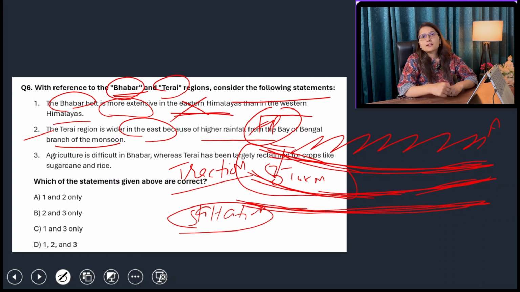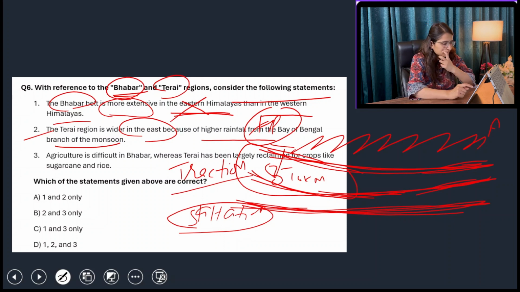Bhabar is known as the river disappearance zone because there is the presence of multiple rock surfaces or larger rocks. So it is a kind of area where the river is flowing in between the rocks and pebbles and gravels. Okay, so this Terai is known as the zone of river reappearance because here the size of rocks is very small, and that's why the river is shown to have reappeared in this area. So statement number 2 is also right.